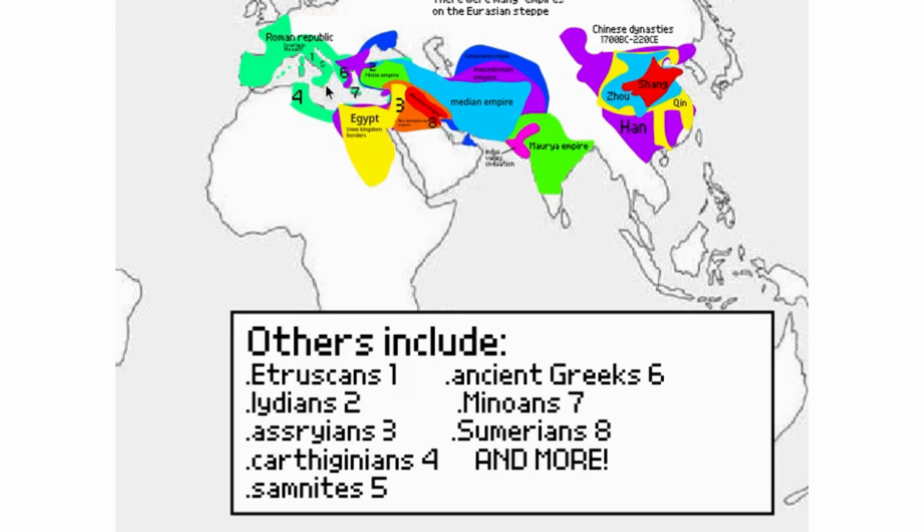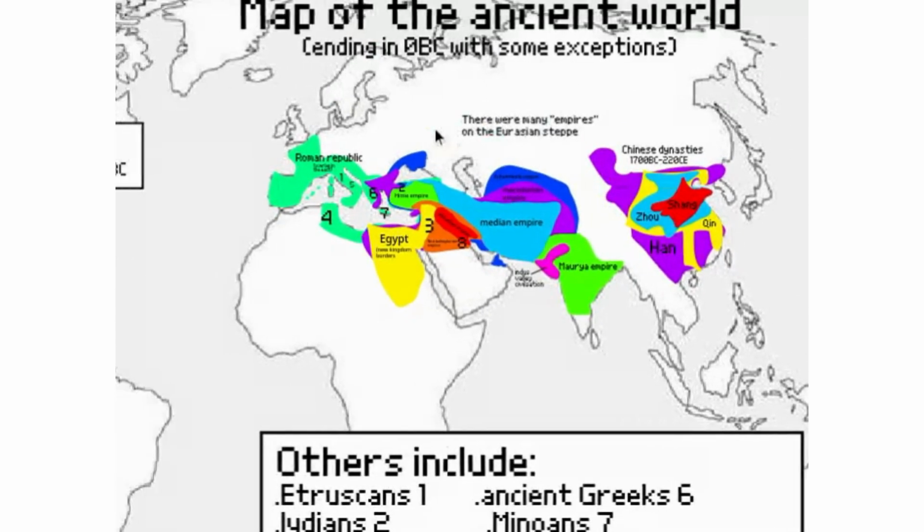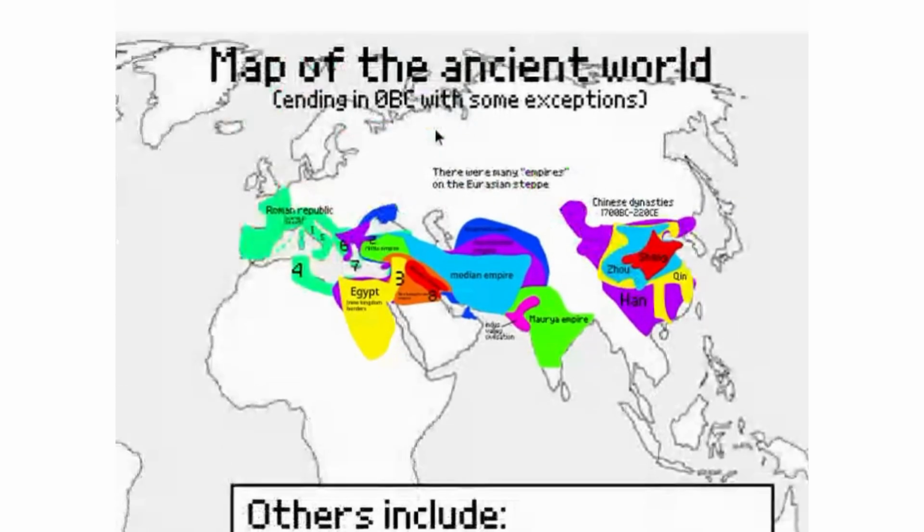And then, the ancient Greeks in Greece. And then the Minoans were on Crete, and they had some very unique artworks, which I'm pretty sure some have been restored. And then 8 is the Sumerians, not sure. They're small, but a very ancient civilization. Not necessarily an empire, but it's a very, very old civilization. And, yeah, that's about it.